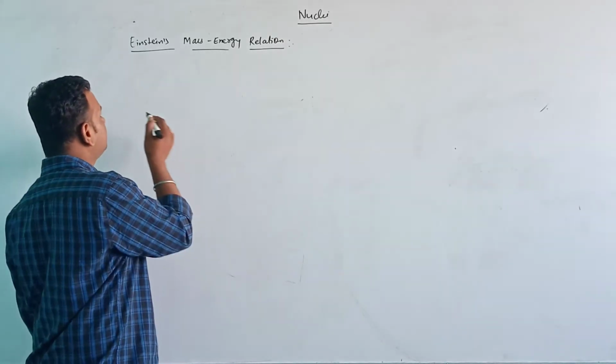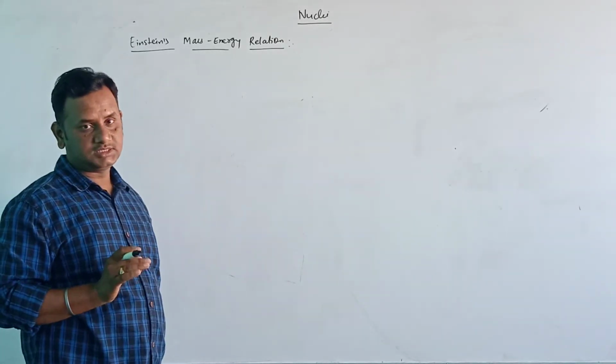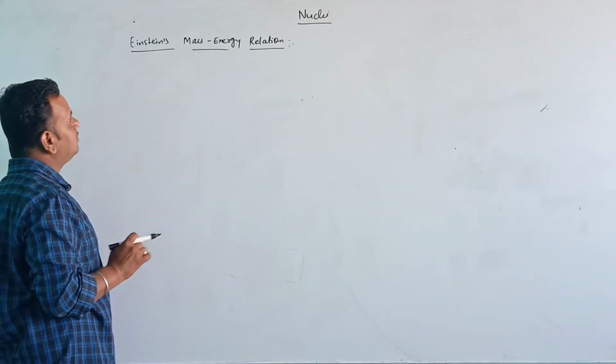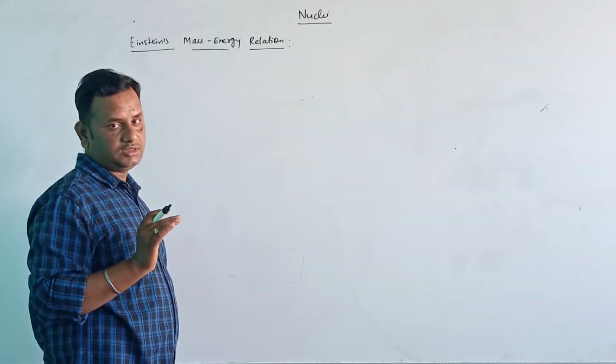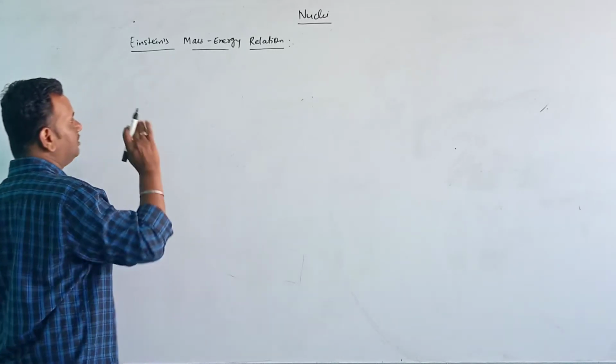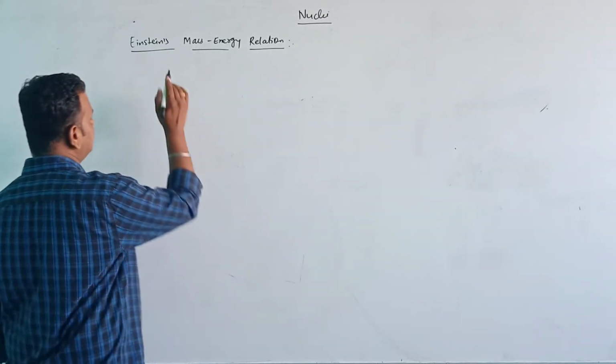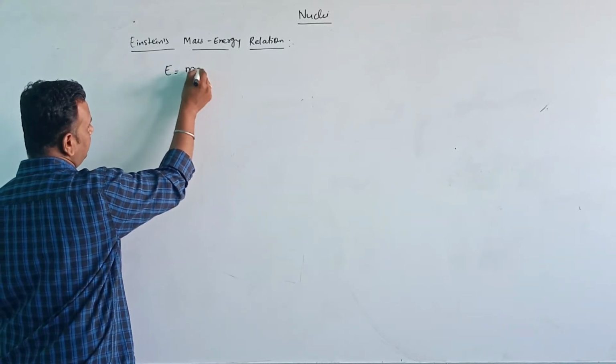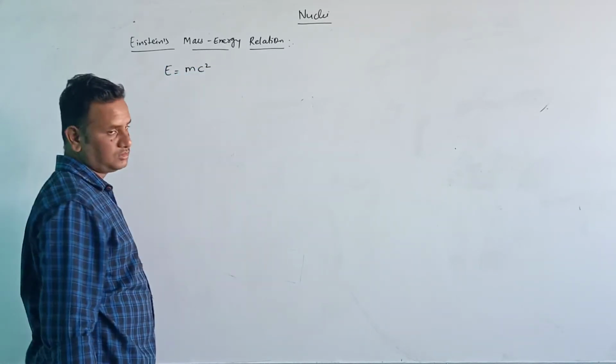So you know that according to Einstein's relativity equation, E is equal to mc square.